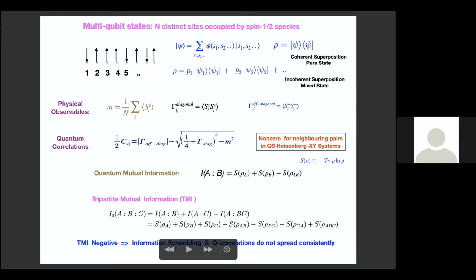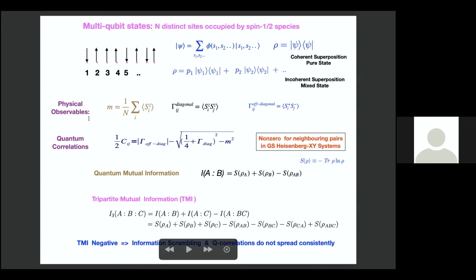A pure state psi, with the density matrix of this form, is a coherent superposition state, a linear combination of all possible basis states with some wave function amplitude given for a particular state. Similarly, you can discuss mixed states where you have an incoherent superposition. You basically have a pure state psi1 that comes with a probability p1, and state psi2 that comes with a probability p2, and so on and so forth.